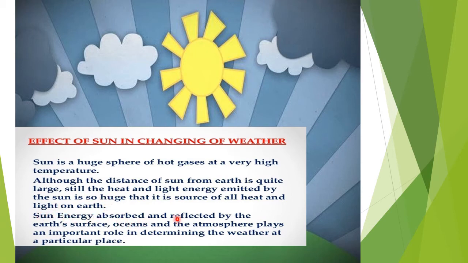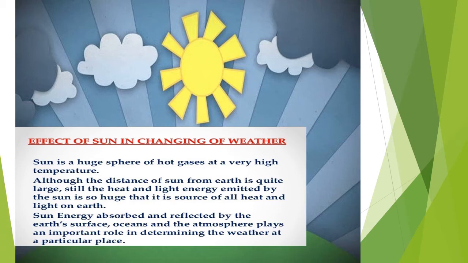Sun's energy absorbed and reflected by the Earth's surface, oceans and atmosphere plays an important role in determining the weather at a particular place. So how the sun's energy is absorbed and it falls on the earth and it gets reflected back in the atmosphere by the earth's surface. When the sun's rays hit the earth's surface, some are being absorbed, some are being reflected back by the earth's surface. Oceans and atmosphere play an important role in determining the weather of a particular place.